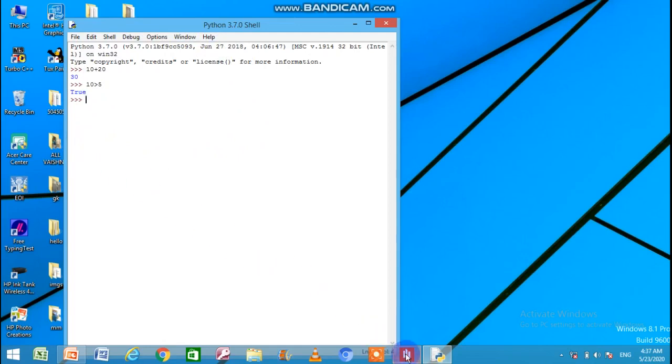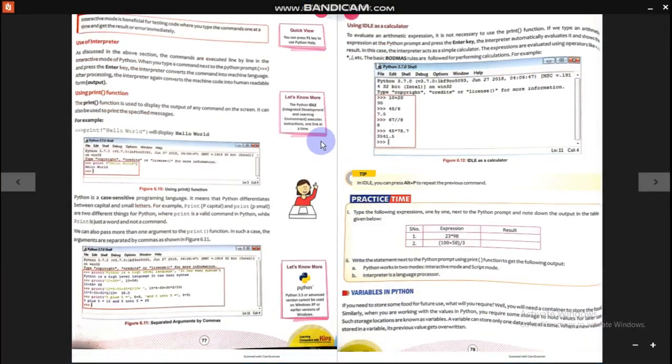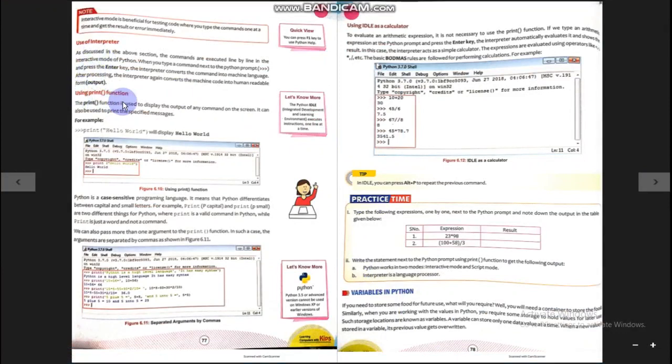Let us go back to the chapter. Using the print function. The print function is used to display the output of any command on the screen. It can also be used to print the specified messages. So whenever you would like to print any particular message or value, you can use the print function. As here the user has typed print hello world in front of the Python prompt. So hello world is printed.